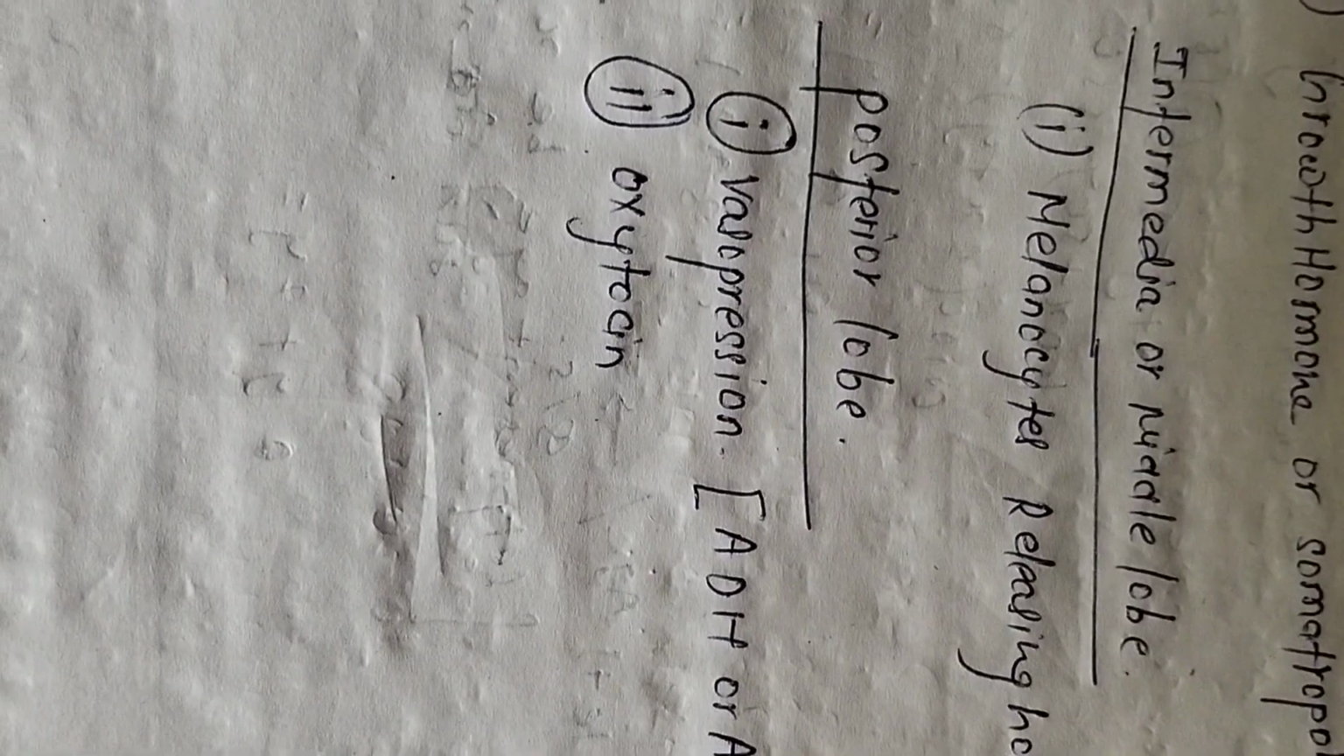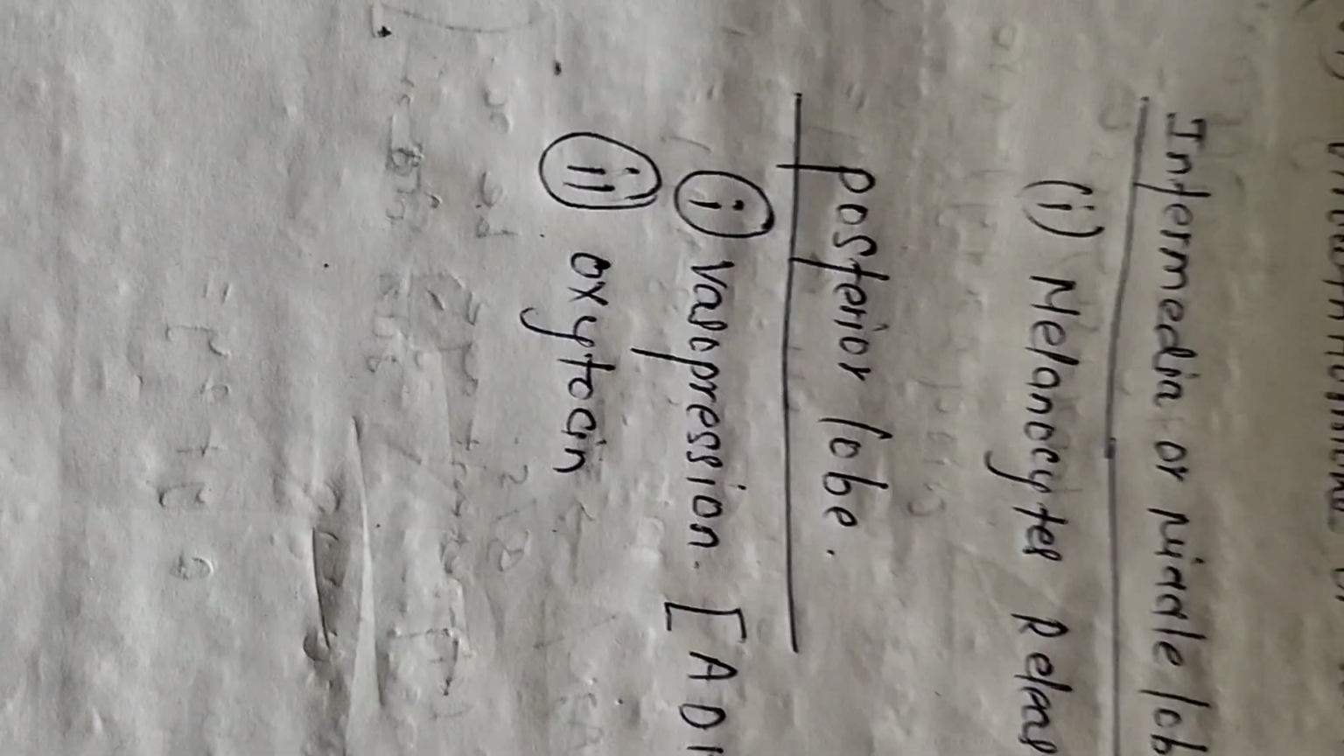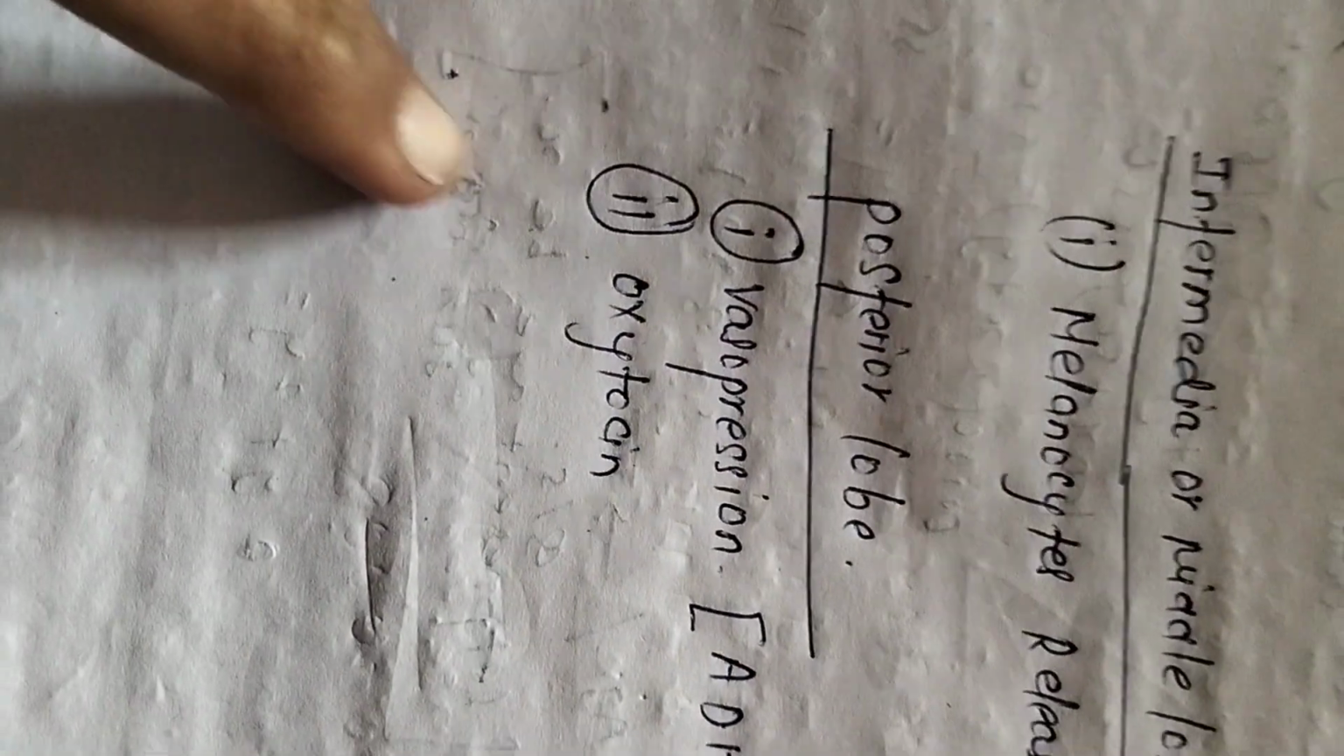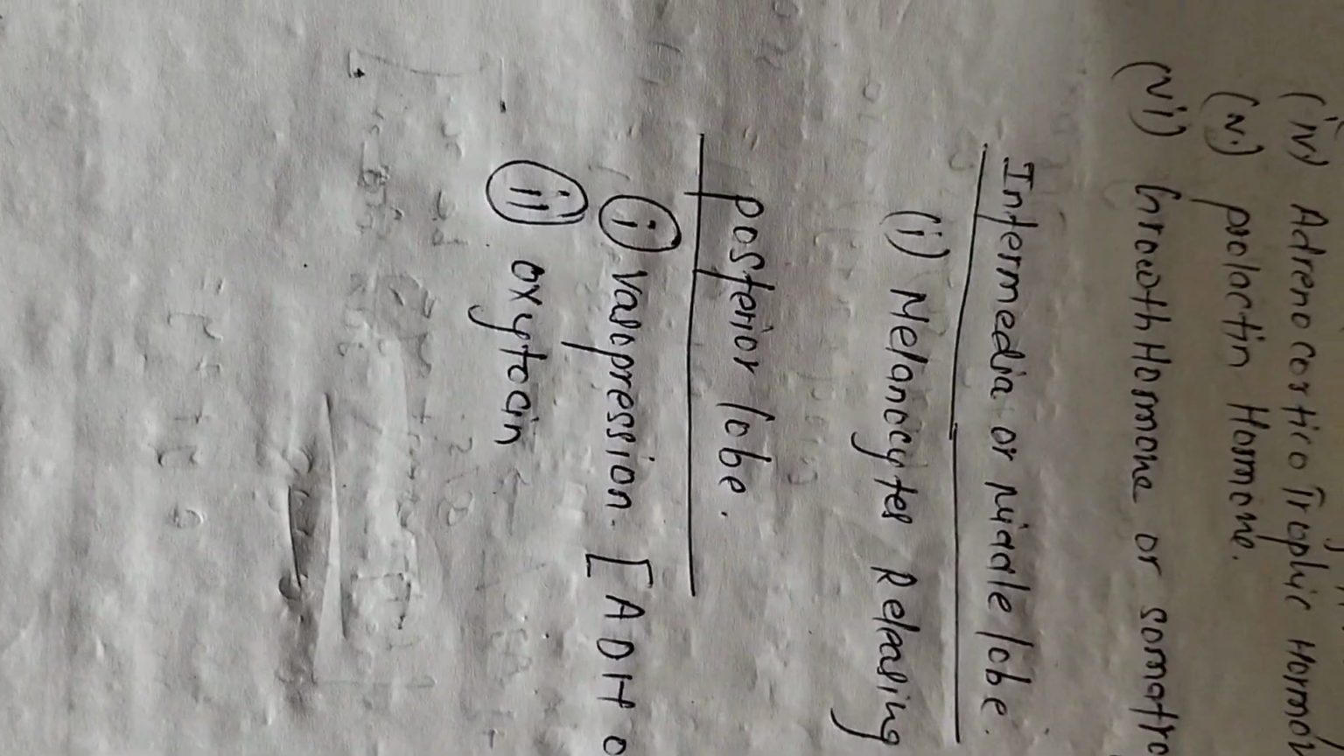The second one is oxytocin. Oxytocin helps in milk ejection. It is required at the time of pregnancy. Nowadays it is also injected in surgery cases for delivery of the baby, and it is injected through specialized doctors. The oxytocin helps in milk ejection, and the contraction of the uterus is also done through the oxytocin hormone.